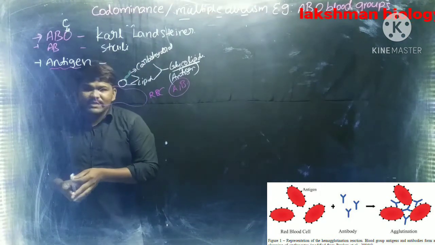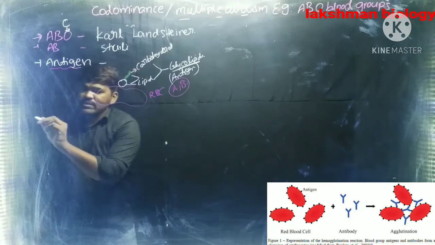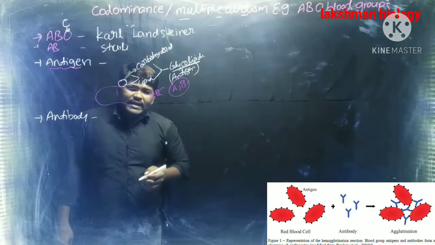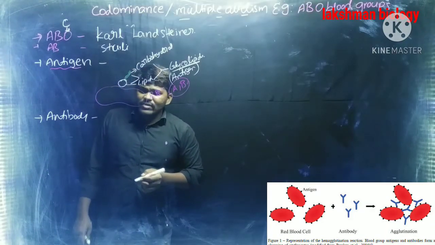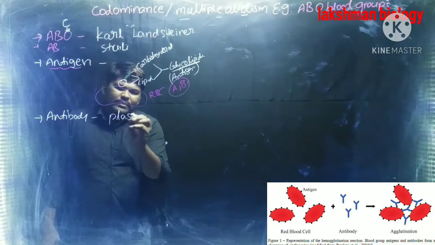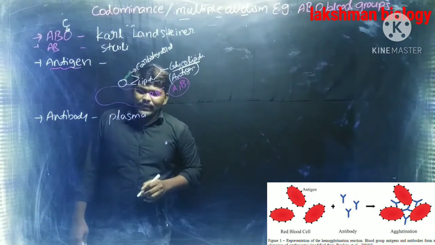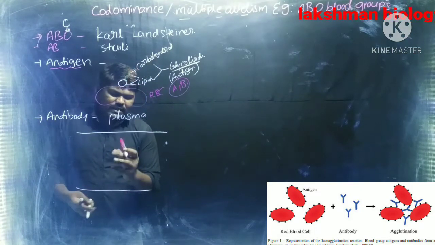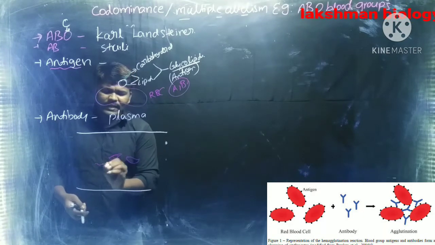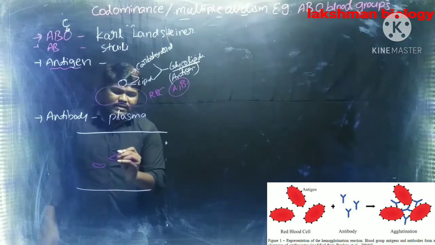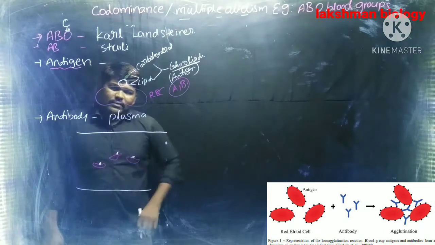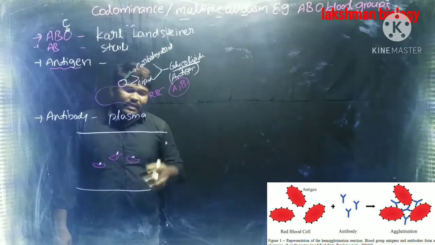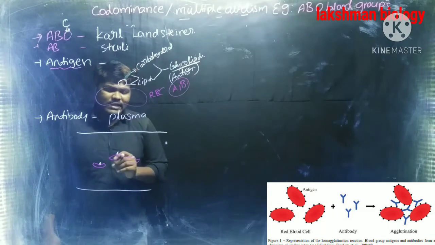After the completion of the discussion about the antigen, we have to see about the antibody. What is the antibody? Antibodies for blood groups are naturally present in the plasma. In the blood we can see RBC, plasma, WBC, platelets, all are there, but here we will discuss mainly the RBC and plasma. Why? Because antigens are present on the RBC and antibodies are present in the plasma.